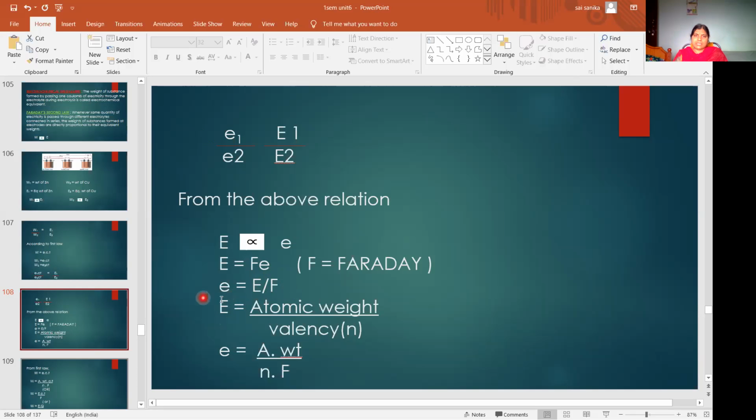Here E is nothing but chemical equivalent, given by the formula atomic weight by valency. Capital E is atomic weight by valency. So here, in the place of E, we are writing atomic weight by valency. Valency is represented by small n. So small e becomes atomic weight by valency into F, that is n into F. This e can be written as atomic weight by n into F.